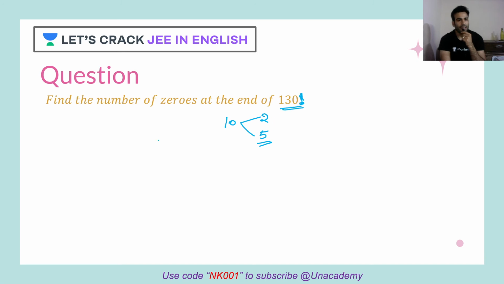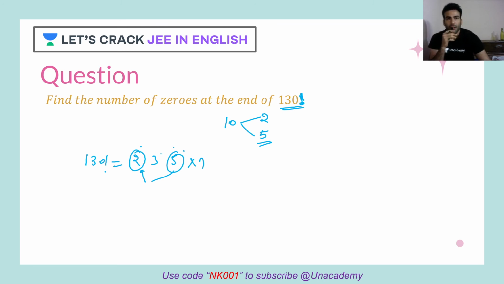When I try to factorize this, when I try to write this in terms of prime numbers, like 2 raised to something, 3 raised to something, 5 raised to something, so in that case, wherever I have the minimum power, that many tens will be there. So let's say I take 2 and 5, whosoever has the lesser exponent, that will be equal to the number of zeros. Yes or no? Because that many tens will be formed. So why not calculate the exponents of 2 and 5 in 130 factorial?